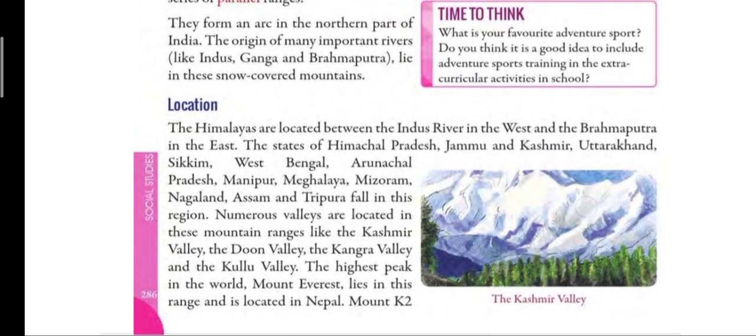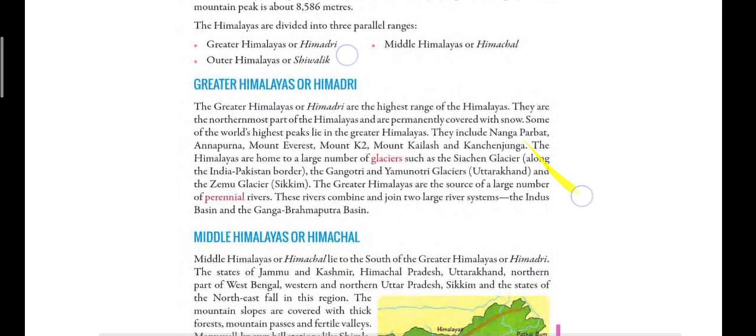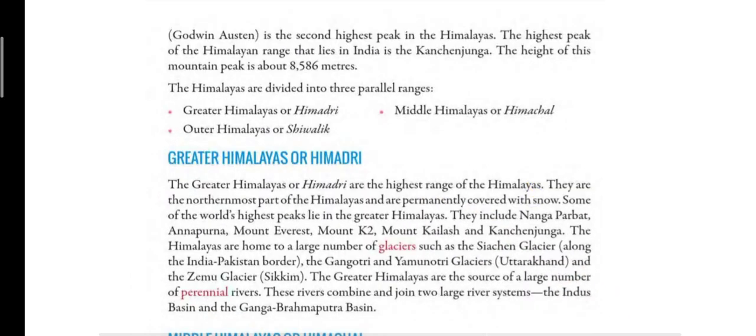Now, can you tell me which is the highest peak in the world? Yes, Mount Everest. Mount Everest is the highest peak in the world and it is in Nepal. Now, the second highest peak of Himalayas is Mount K2 or Godwin Austen. So Godwin Austen is the second highest peak in Himalayas.